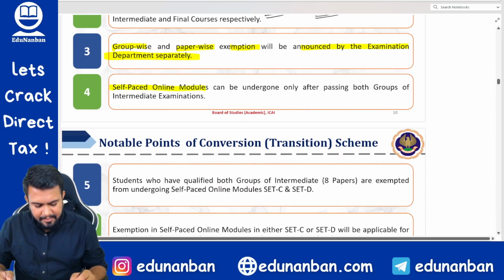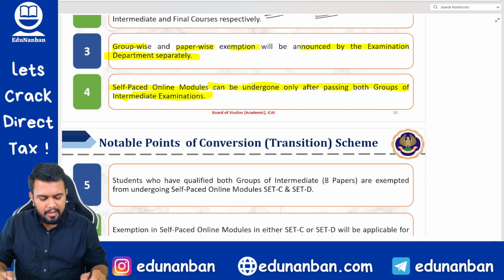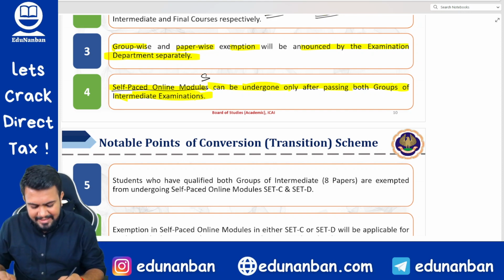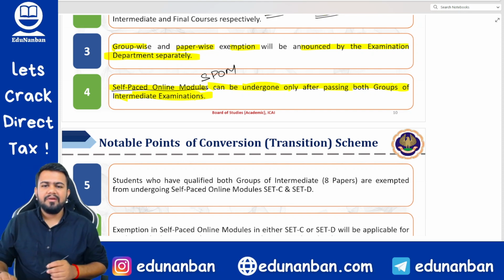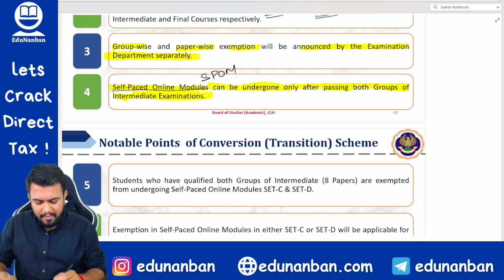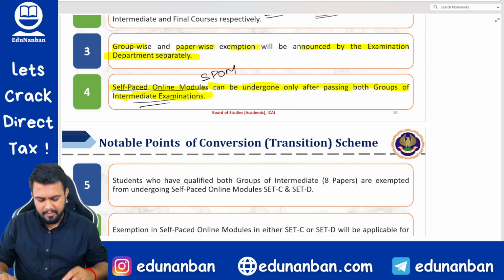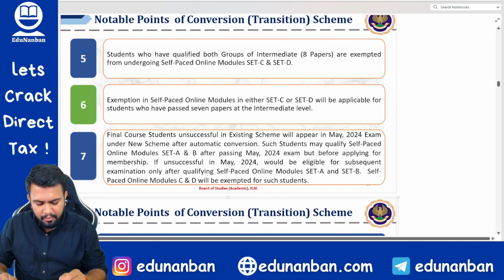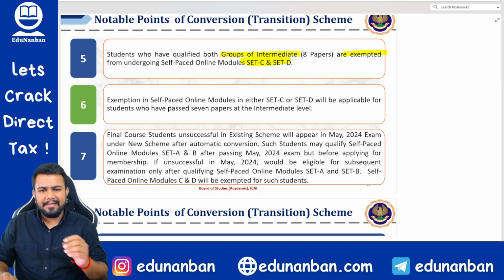Self-paced online modules can be undergone only after passing both groups of inter. Now onwards, I will call self-paced online module as SPOM. So when can you undergo SPOM? You can undergo SPOM after clearing both groups of intermediate. Next, students who have qualified both groups of inter are exempt from undergoing set C and set D.